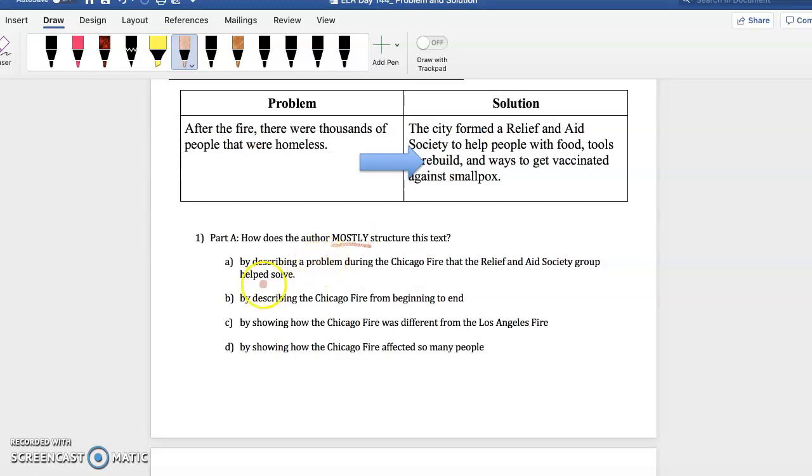I'm going to first eliminate B because it talks about how it describes the Chicago fire from beginning to end. This is not a chronological text, so I can automatically eliminate that. I can also eliminate C because this is not compare and contrast. It's not talking about how the Chicago fire was different from the Los Angeles fire. And then I'm going to also eliminate D. Like, of course, the Chicago Fire did